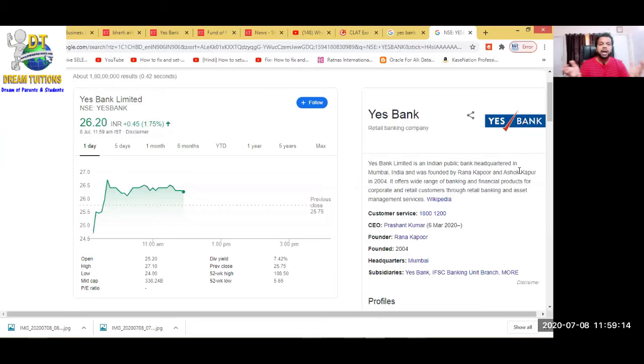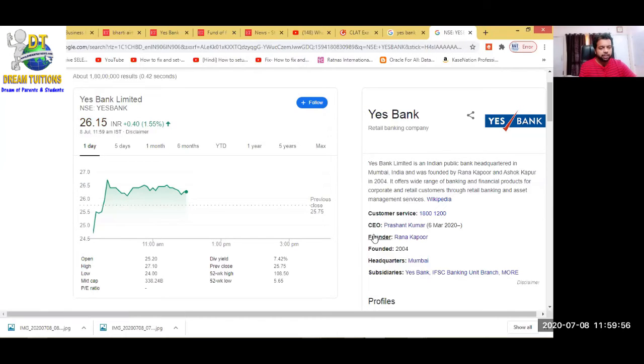Later on, by purchasing shares, others also join the bank. बाकी लोग बाद में shares purchase करके they too become a part of that bank or company and become a part of co-owner. But initially, who took all the responsibility to start this bank? Rana Kapoor and Ashok Kapoor, and those are called promoters. I hope you understood the word promoter. Promoters are those people who take all the initiative, who complete all the formalities as told by the government rules and regulations to start a bank or a company. Later on, other people join those companies or banks by purchasing shares.